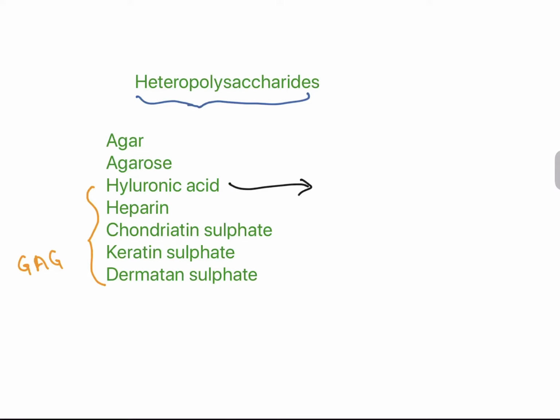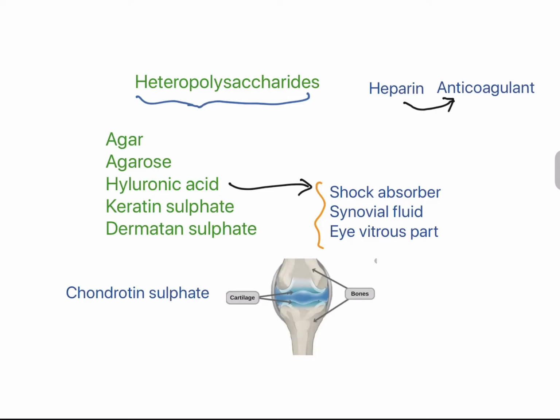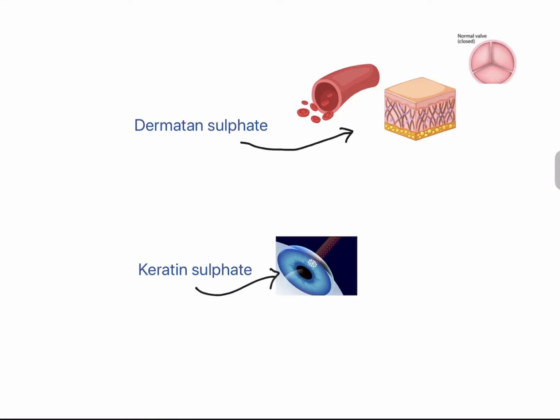Hyaluronic acid is present in the synovial fluid and acts as a shock absorber, also in the vitreous part of the eye. Heparin is an anticoagulant and chondroitin sulfate is present in bone, cartilage and tendons. Dermatan sulfate is important for maintaining blood vessel walls as well as skin. Keratan sulfate is important for the cornea of the eye.